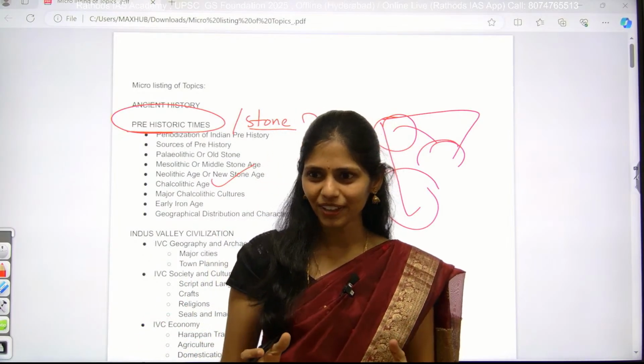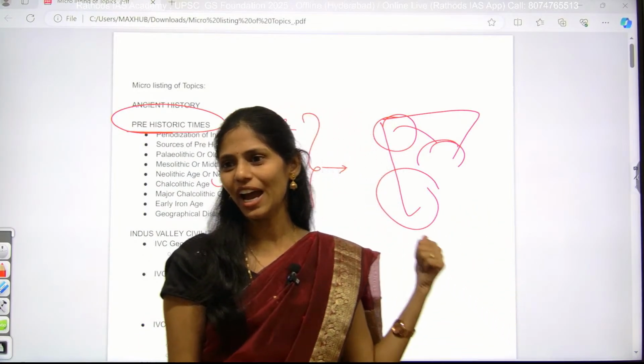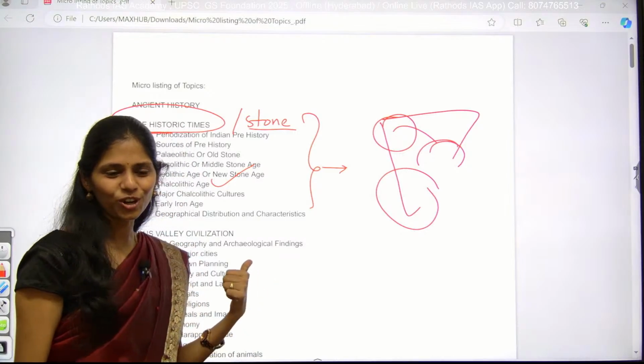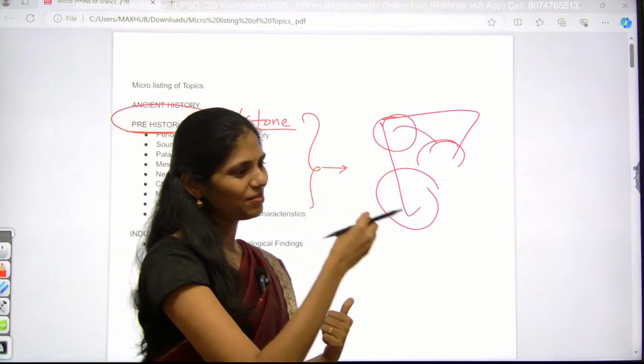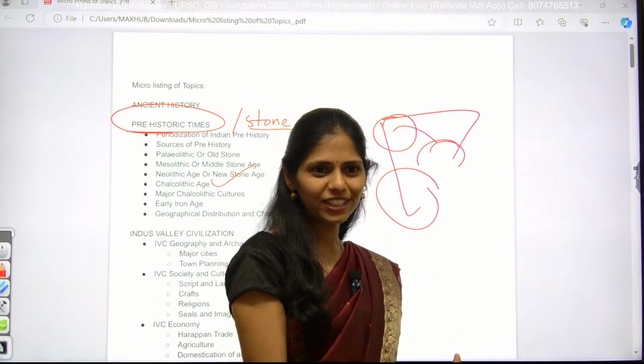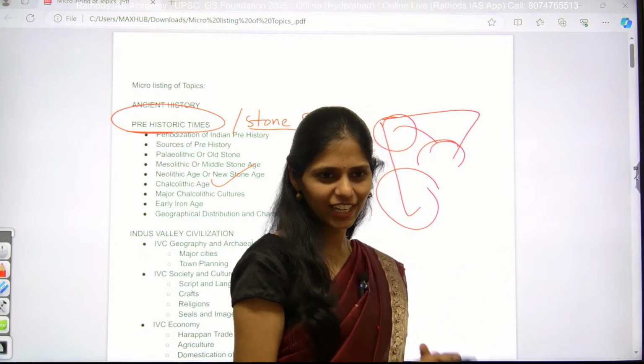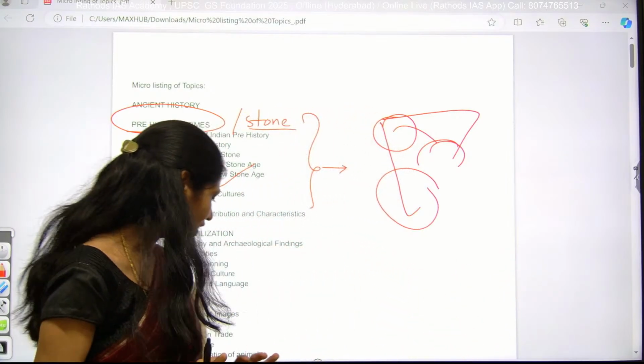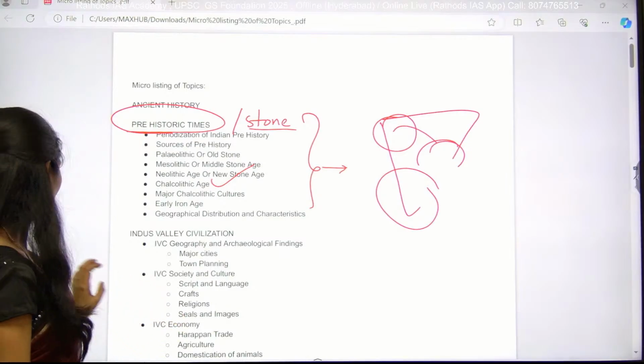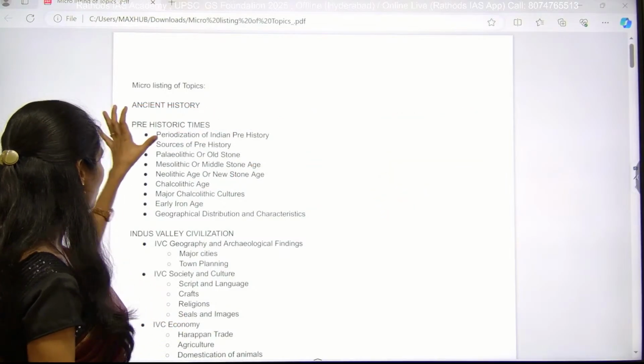Are you getting my point? So while reading, you have to be very much clear. You should not question like, in this time we have Mesolithic age, not Paleolithic age. Understood my point? Yes or no? Online students, clear?